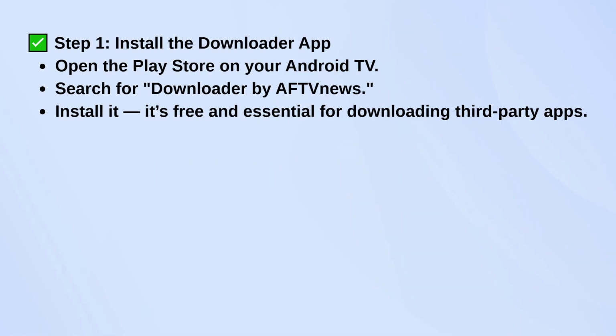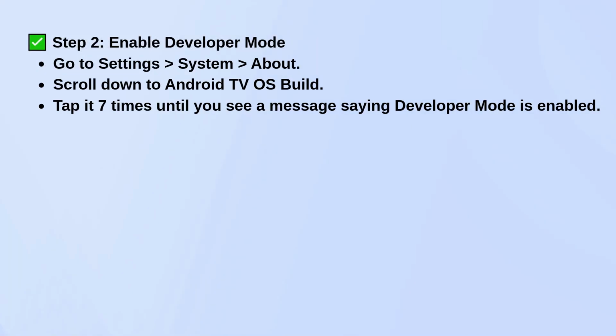Next, you'll need to enable developer mode on your TV so you can install apps from unknown sources. Go to Settings, then System, then About. Scroll down to where it says Android TV OS Build, and click that 7 times. You'll see a message pop up saying developer mode is now on.